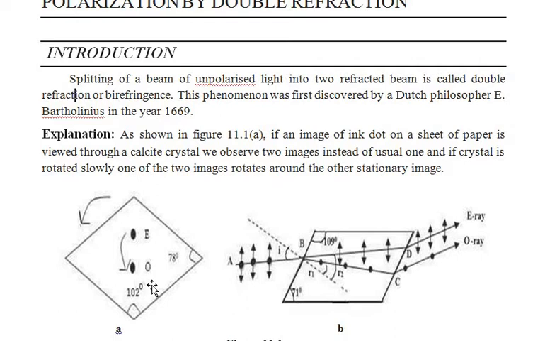On that plain paper, on that dot, if we place one crystal, such as tourmaline or quartz crystal, then it is observed that instead of one spot, one can observe two spots. That means only one spot has been drawn on the paper, but one can see two spots. One is at the same spot where we have drawn it, but another spot is the image of this one, and it is away from the original spot.